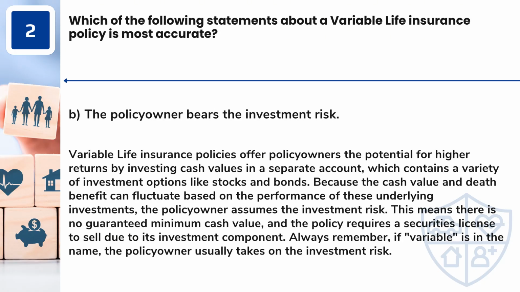Answer: B. The policy owner bears the investment risk. Variable life insurance policies offer policy owners the potential for higher returns by investing cash values in a separate account, which contains a variety of investment options like stocks and bonds. Because the cash value and death benefit can fluctuate based on the performance of these underlying investments, the policy owner assumes the investment risk. This means there is no guaranteed minimum cash value, and the policy requires a securities license to sell due to its investment component. Always remember, if variable is in the name, the policy owner usually takes on the investment risk.